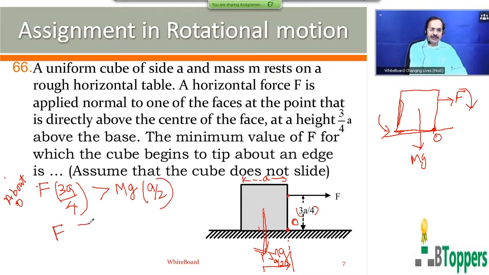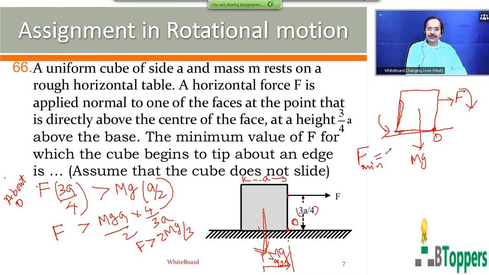So F needs to be more than mg into a by 2 into 4 by 3a, or F has to be greater than 2mg by 3. So the minimum value of this force needed to be applied on the cube so that the cube will overturn without sliding is 2mg by 3. It will not slide along the floor. Of course, for the question I have given, 2mg by 3 is the answer.